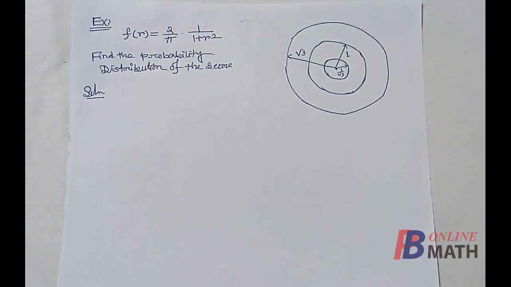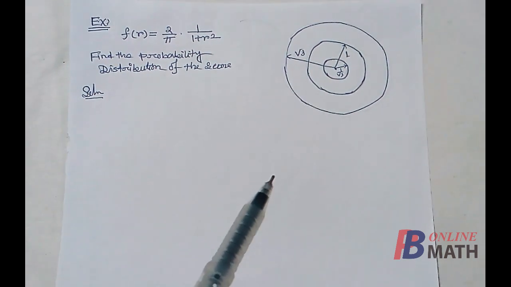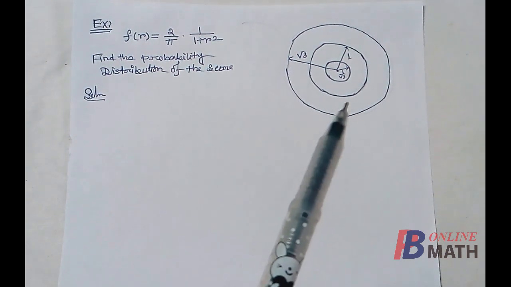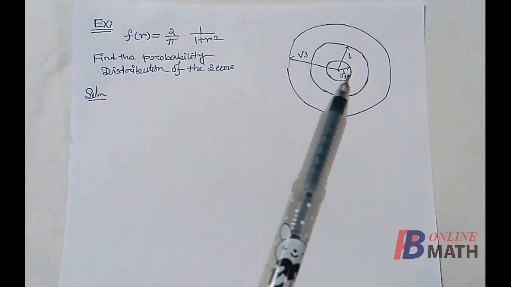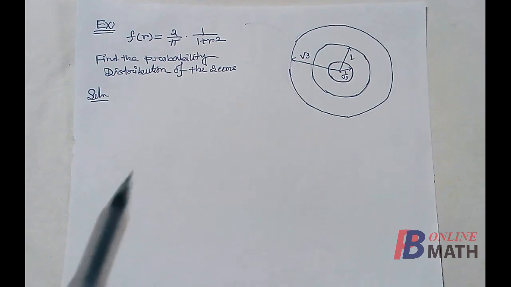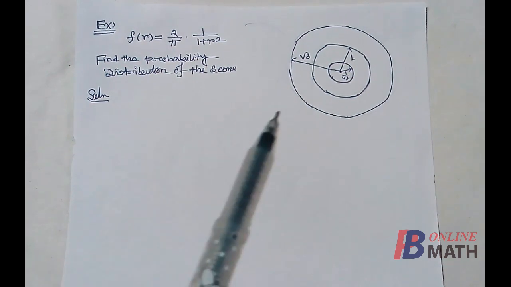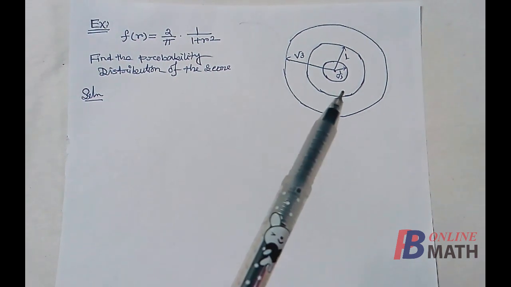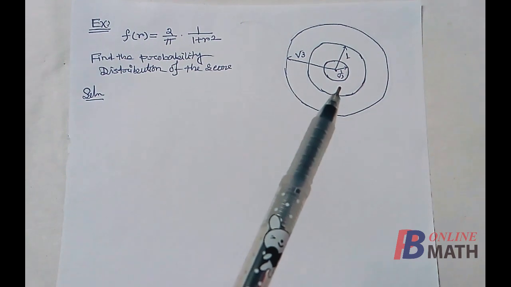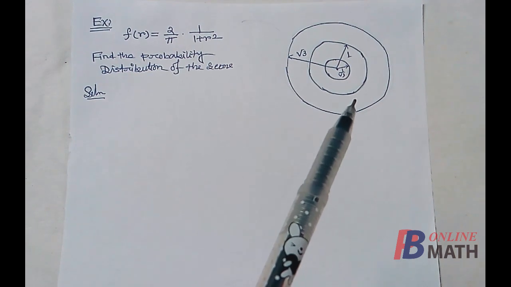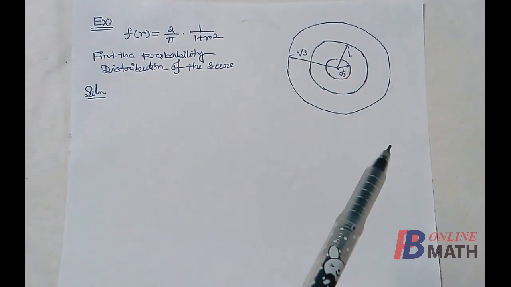We consider one more example. Suppose there is a target board which contains 3 concentric circles. The radius of the innermost circle is 1 by root 3. The radius of the next circle is 1, and finally the radius of the outermost circle is root 3. Suppose a shot is fired, and if it falls in the innermost circle, then we shall get 3 points. If it falls within the next circle, then we get 2 points. If the shot falls within this circle, then we get 1 point, and finally if the shot falls outside, then we get 0 points.